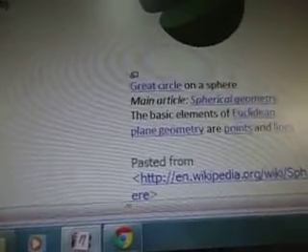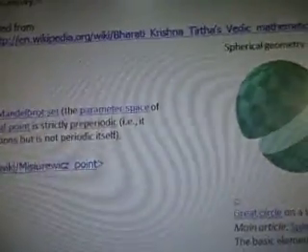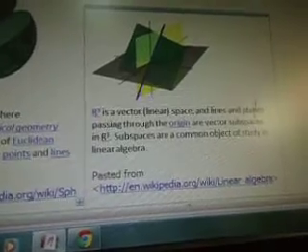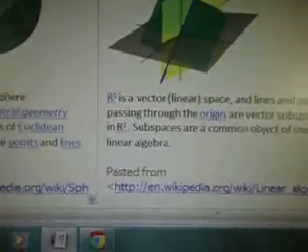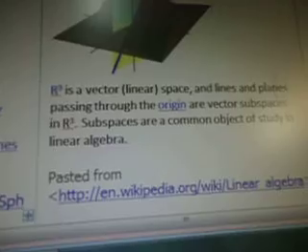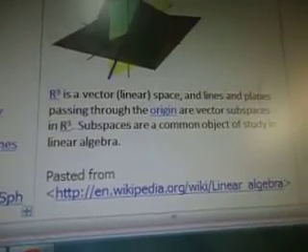Next is spherical geometry. This is a great circle on a sphere. The basic elements of Euclidean plane geometry are points and lines. And next, this is the R3 vector space. Lines and planes passing through the origin are vector subspaces. In R3, subspaces are a common object of study in linear algebra. So that's a linear algebra example.